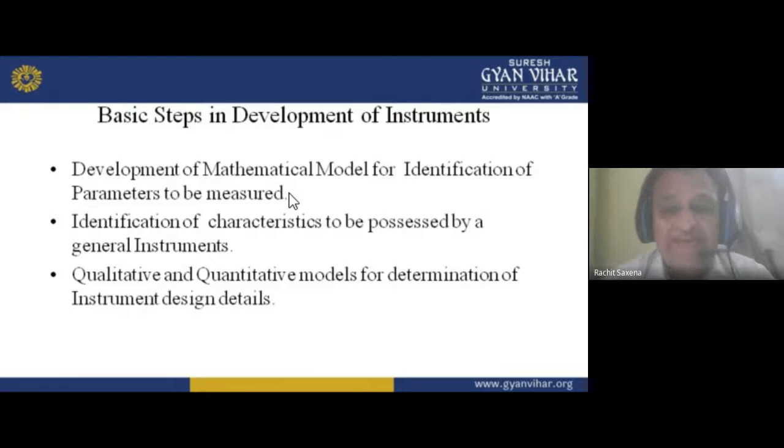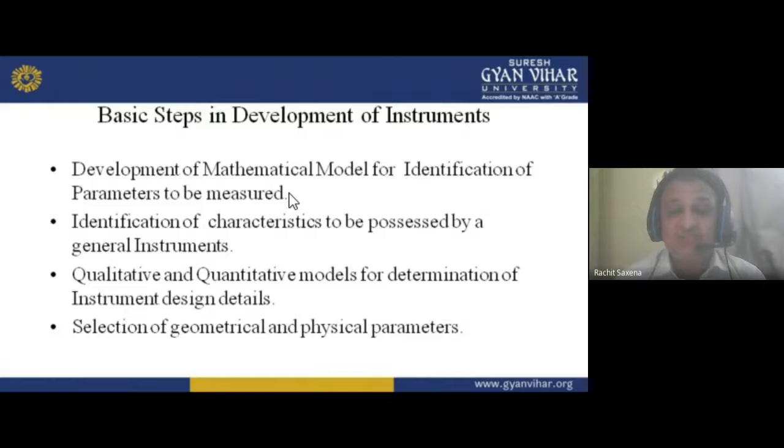Qualitative and quantitative models. Quality is there, but you have to work for quantity also. For example, you have an instrument company and you get an order for 10,000 ammeters of MI type, moving iron. You have to maintain quality, because there should be least error, and quantity, 10,000, you have to work for it. So you have to think about both conditions, quality and quantity, and put this in the design.